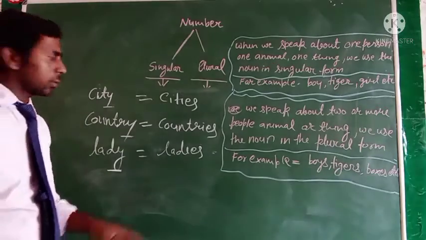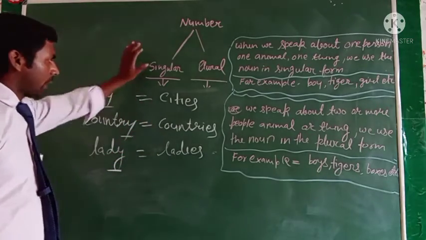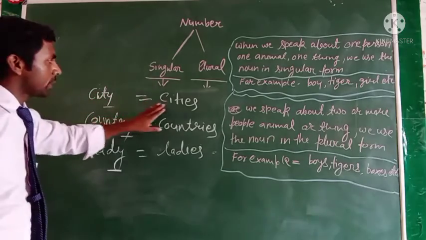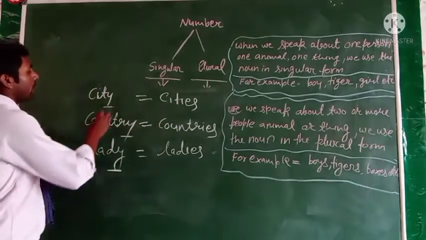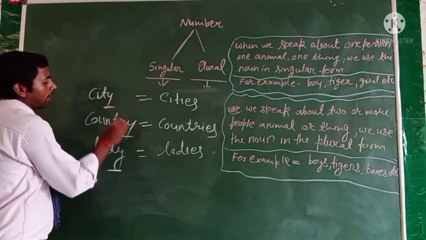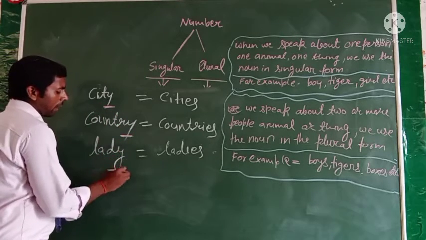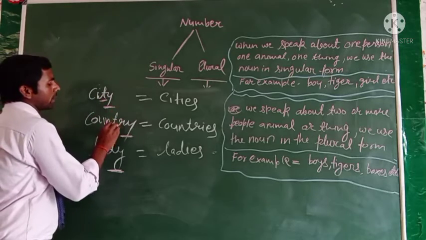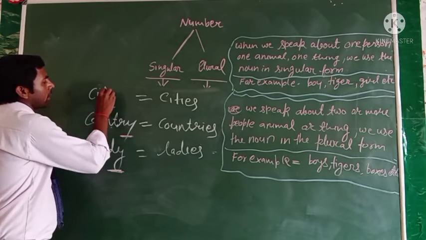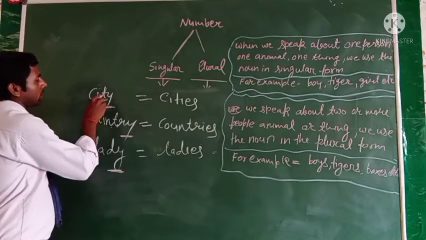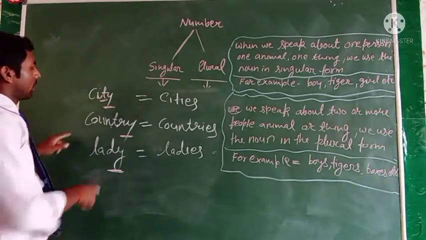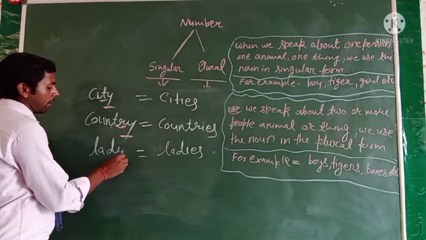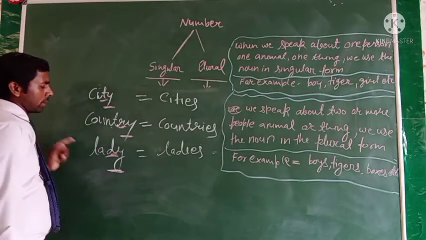Okay, so this is the condition to change singular number to plural number. How can we change it? First you see the end of the word. If you find y, and before the y you see a consonant, just like that: before the y you see t, a consonant; before the y you see r, a consonant; before the y you see d, a consonant.